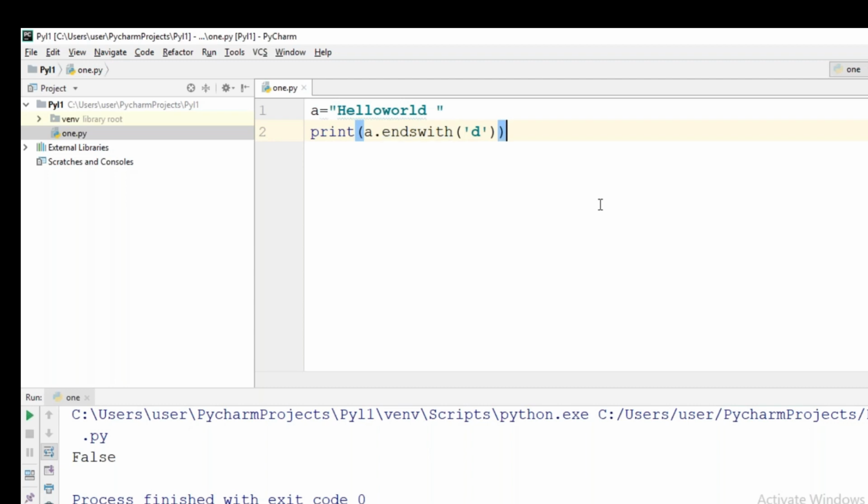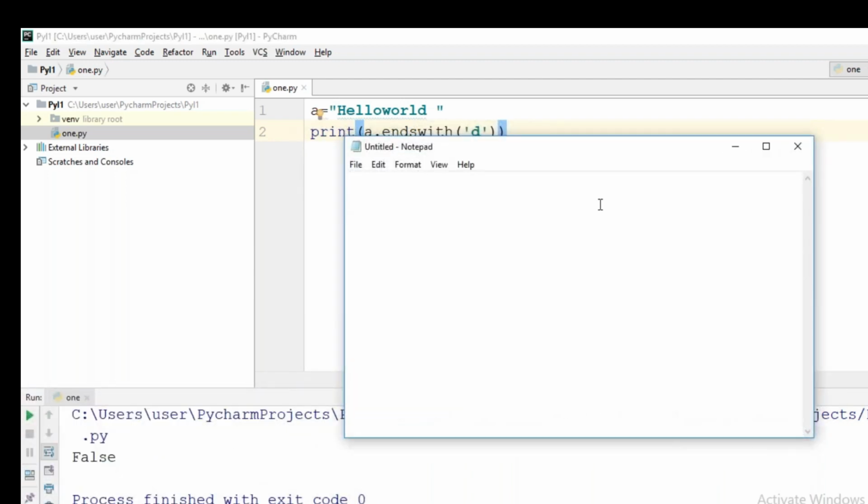Okay, so where these Boolean functions are used in real time, in what context? Let me take employee ID from the user. Okay, so basically what is my expectation on the employee ID?